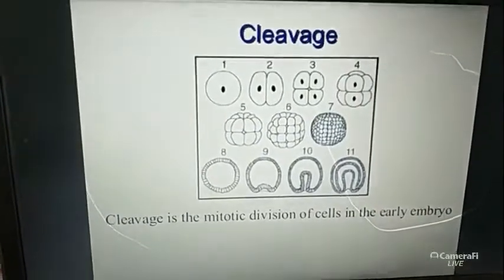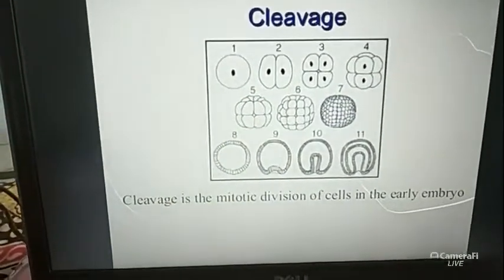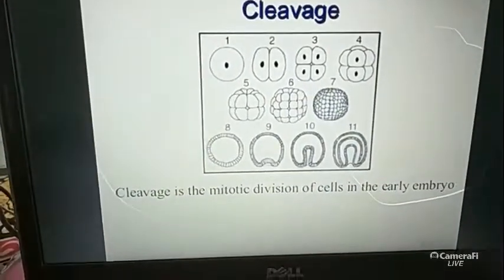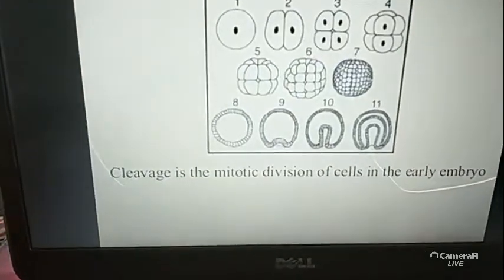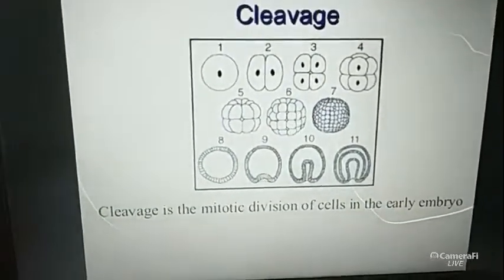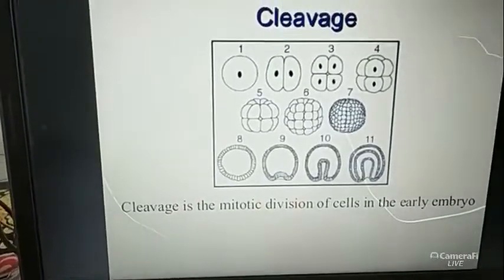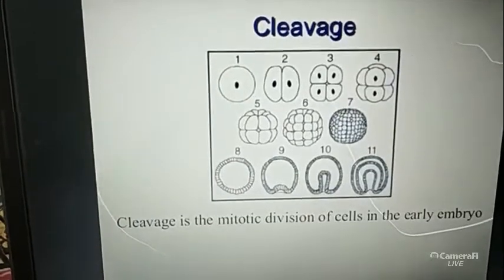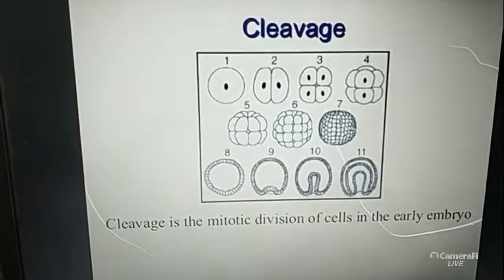Okay, I am repeating again. The cleavage is one type of the mitotic division of cells in the early embryo. Cleavage is actually the mitotic division through which the cell number becomes increased. This is the basic idea of the cleavage.